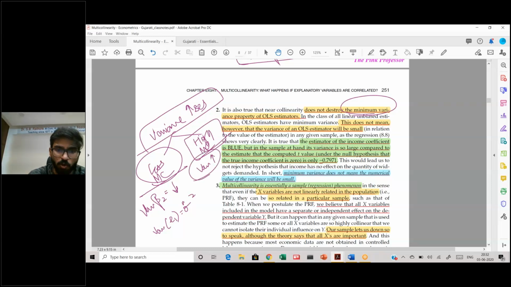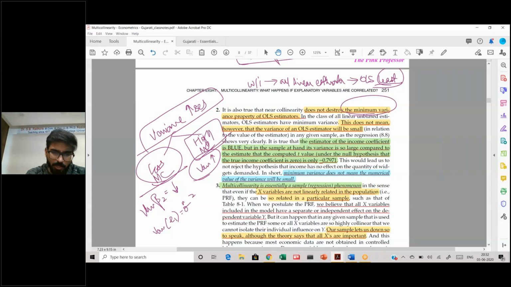This is still going to be the minimum variance among the family of all other linear estimators. Remember the derivation: within the family of all linear estimators, the OLS will give you the least. So OLS will definitely give you the least right now also.